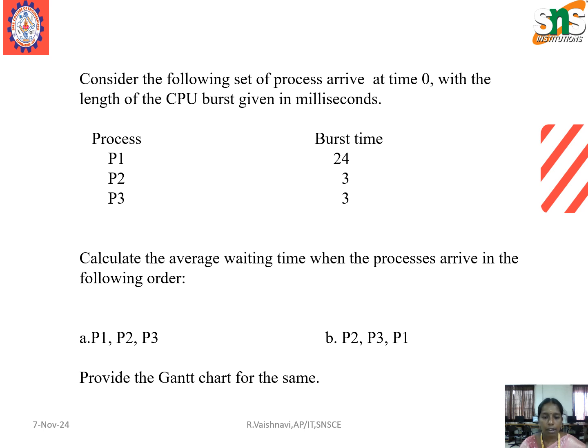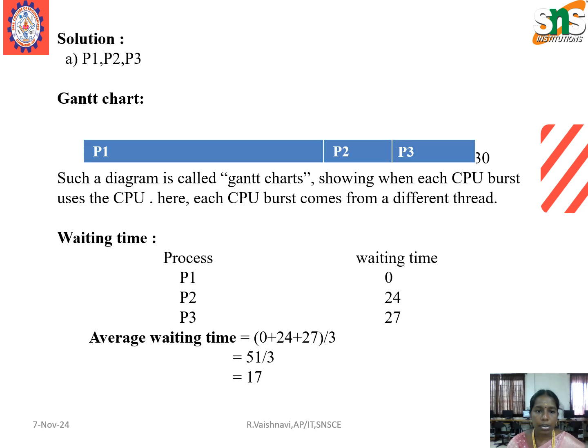Here we have to calculate the average waiting time when the processes arrive in the following order. The order is also given here. For the first order we have process 1, process 2 and then process 3, and the second order is process 2 followed by process 3 and then process 1. Here we have to provide the Gantt chart for the problem. Next, here we have the solution, that is, first we define the Gantt chart.